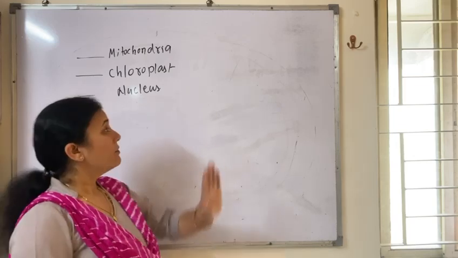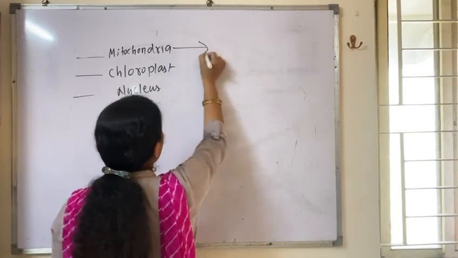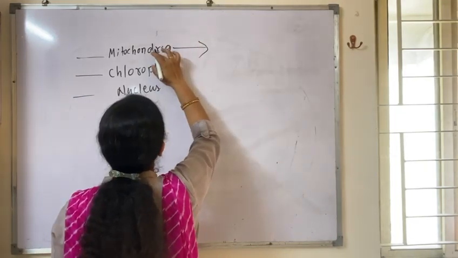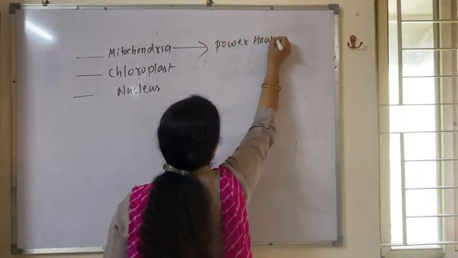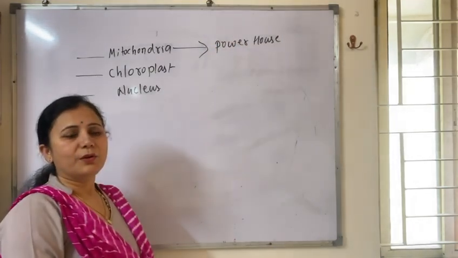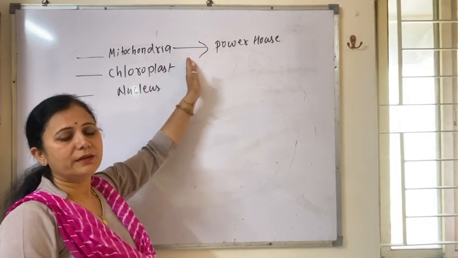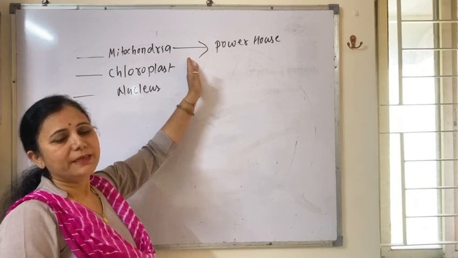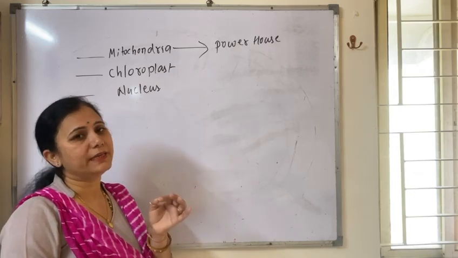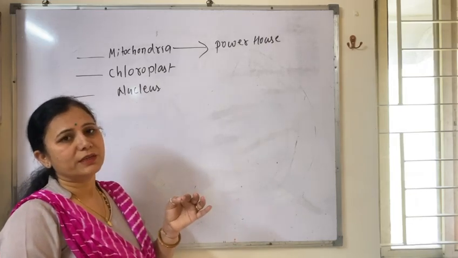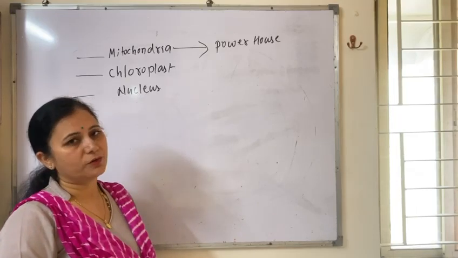You know why it is called the powerhouse of the cell? We also give the term powerhouse. Why do we call it powerhouse? Because it is the site of aerobic respiration where ATP is produced. ATP is the currency of the cell which provides energy. For every action we need energy, and the site of energy production in eukaryotic cells is mitochondria. So it is called the powerhouse of the cell.